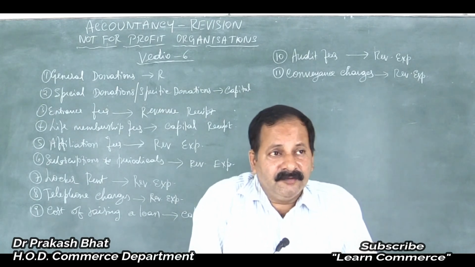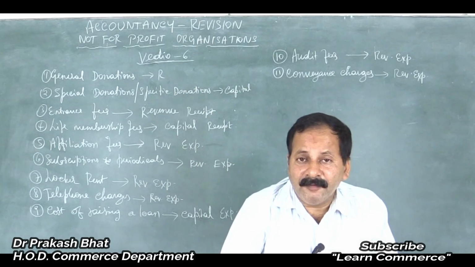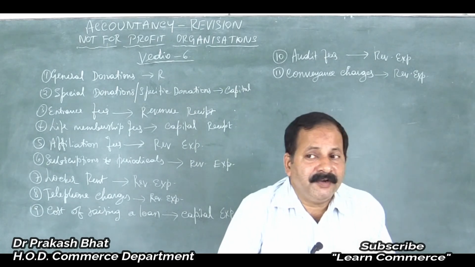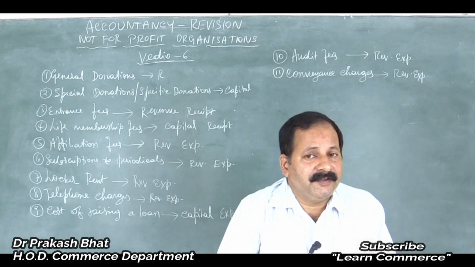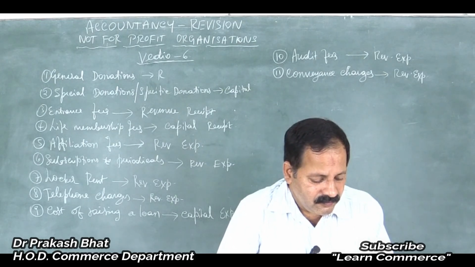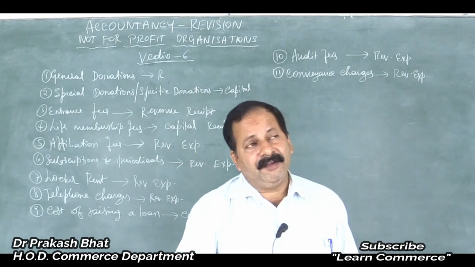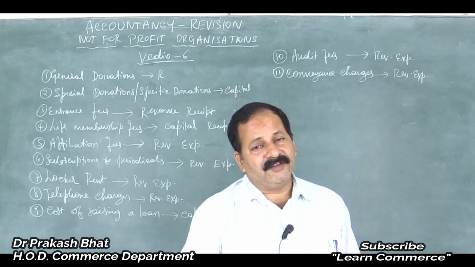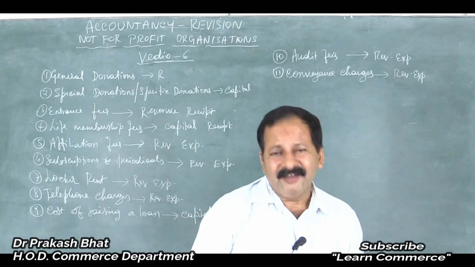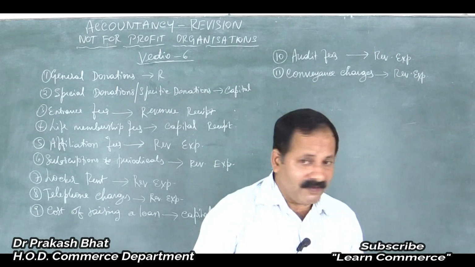Then shortcut method is there, isn't it? Then they may ask you a problem on profit and loss appropriation account, then guarantee of profit to a partner. So this is another topic. We have to cover those things. There also I will not solve any problems, but I will tell you how to treat each of the items, how to tackle, and what is the formula, everything that will be discussed in the class. I will not solve any problem, because already I have solved almost all the problems of question bank. So nothing is left over there, right?